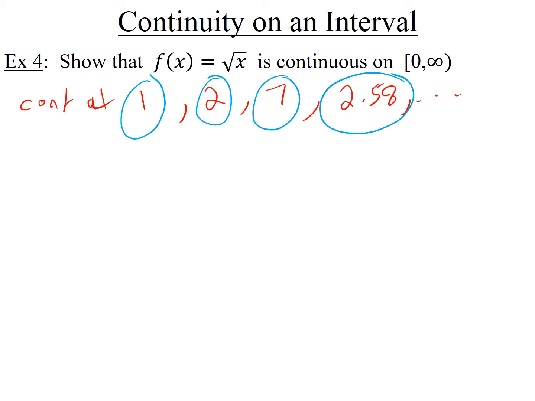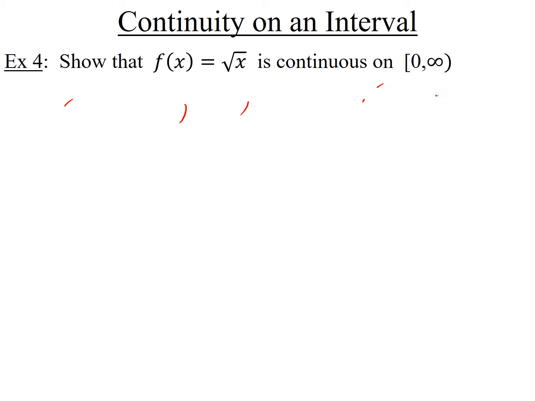So what I'm going to do is show you a trick that is useful in math that you'll see every once in a while that helps you prove something is true for infinitely many numbers by doing one calculation. So it's a really important trick. The idea is, I'm not going to tell you the number. I'm going to call the number that we're going to check to see if this function is continuous at the number a. A is going to stand for a positive number, but I'm not going to tell you what it is. Okay, so that's the idea.